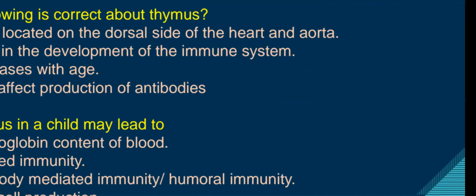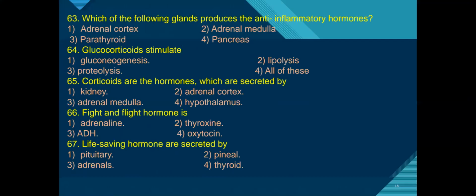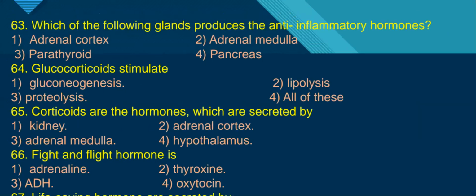Question number 63. Which of the following glands produces the anti-inflammatory hormones? Anti-inflammatory hormones. Cortisol is called anti-inflammatory. Corticoids are anti-inflammatory hormones, especially cortisol. That cortisol is secreted from the adrenal cortex, zona fasciculata. So your answer is the first option.